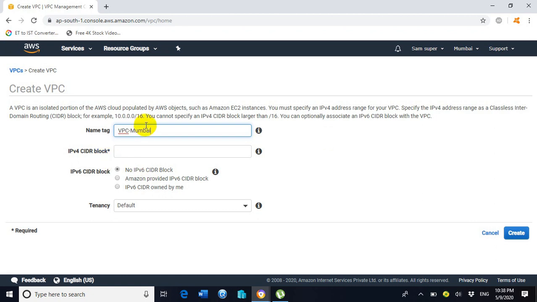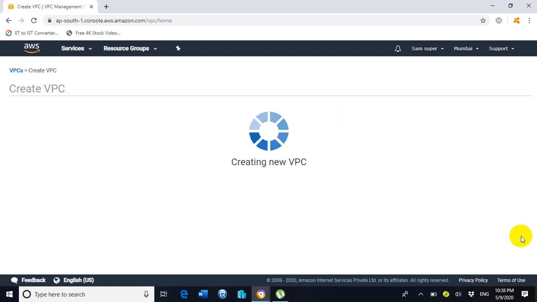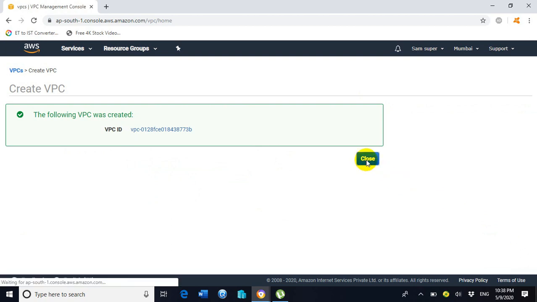This VPC we are going to create inside the Mumbai region. You can see on the top the region selected is Mumbai. Enter the IPv4 CIDR block 10.0.0.0/16. Click on create, close it.